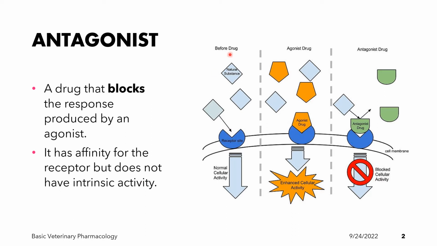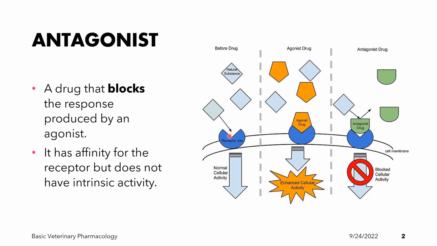This diagram shows the comparison between the drug activity induced by a natural ligand, an agonist drug, and an antagonist drug. So what happens in the presence of a natural ligand? A natural ligand will naturally bind to its receptor, and when it binds, it will produce an effect that is characteristic for that particular receptor.